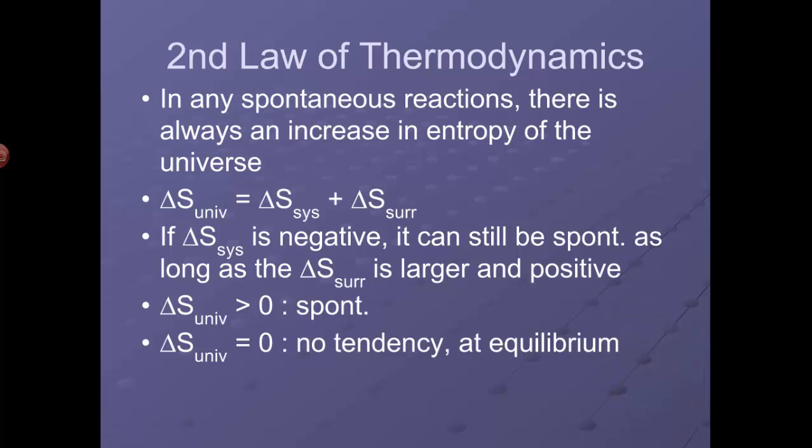Now, if the entropy of the universe doesn't change in a situation, then that means we're at equilibrium. Because if you've got your forward reaction maybe becoming more chaotic, but the reverse reaction would be the opposite of that, and the amount of entropy change from forward to reverse should be exactly the same, so they cancel out. If delta S of the universe is less than 0, then we say that the process is spontaneous in reverse. Okay, we don't generally say it's a non-spontaneous process. We just say that the reverse process is spontaneous.